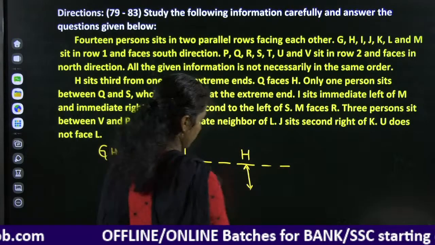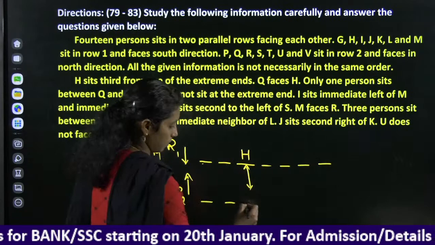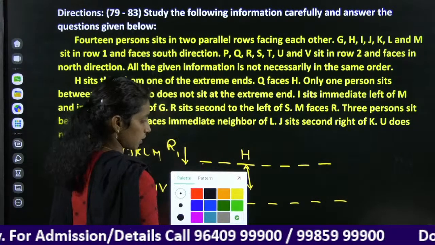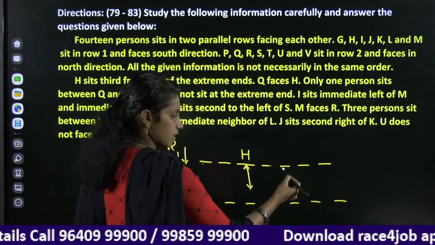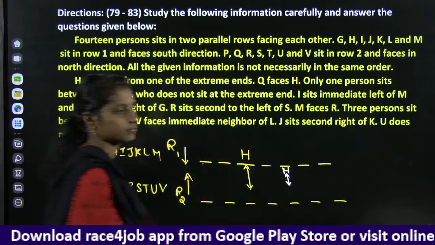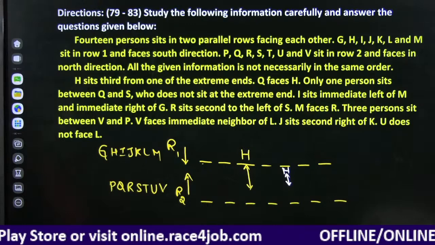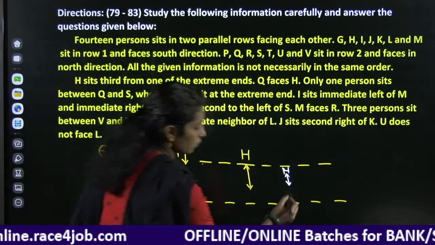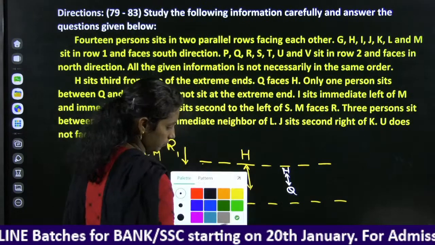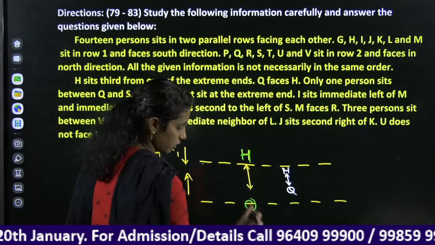Any of the 1, 2, 3, 4, 5, 6, 7. Any of the extreme ends, you can consider this or that. I'll take the other possibility and consider H at the right extreme end. Q faces H, so H will be here and Q will be here.